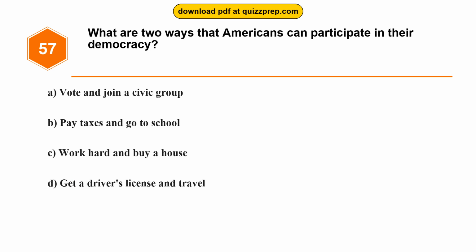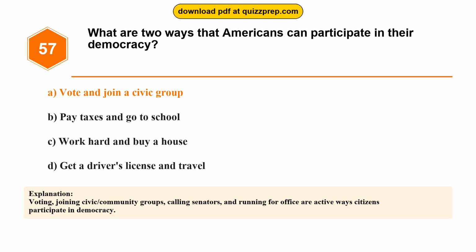Question 57. What are two ways that Americans can participate in their democracy? Option A, vote and join a civic group. Option B, pay taxes and go to school. Option C, work hard and buy a house. Option D, get a driver's license and travel. The correct answer is option A, vote and join a civic group. Voting, joining civic or community groups, calling senators, and running for office are active ways citizens participate in democracy.